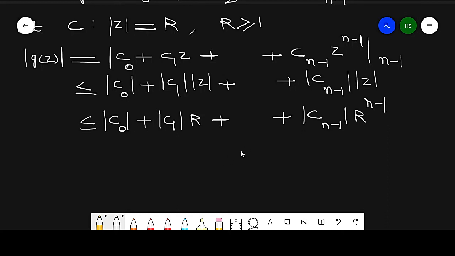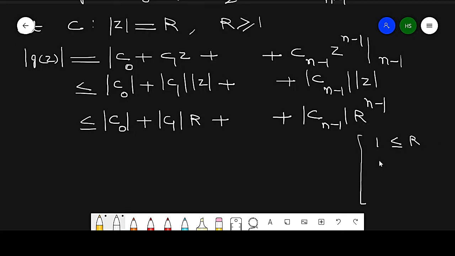Now since R is greater than or equal to 1, each term is less than or equal to R raised to power n minus 1, because 1 is less than or equal to R, right?